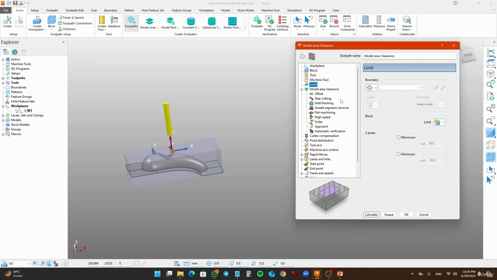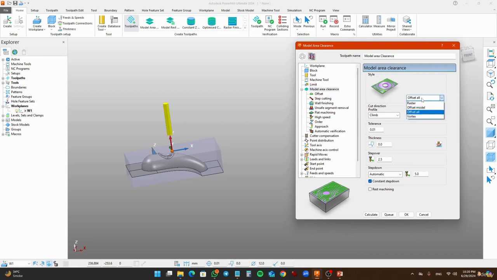Machine tool limits. For the model area, select offset all, or you can set raster, model offset, and vortex. Just set it as a vortex tool. Set the thickness to 0.01; I don't need any thickness. Step over of 6 millimeters, and the step down is 1.0.